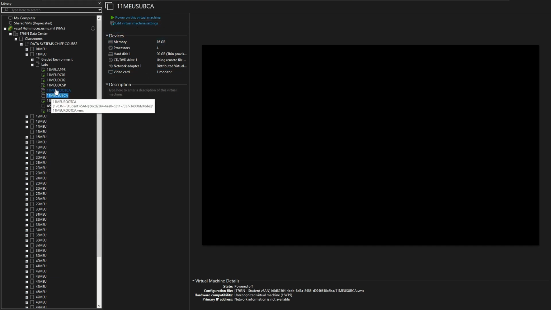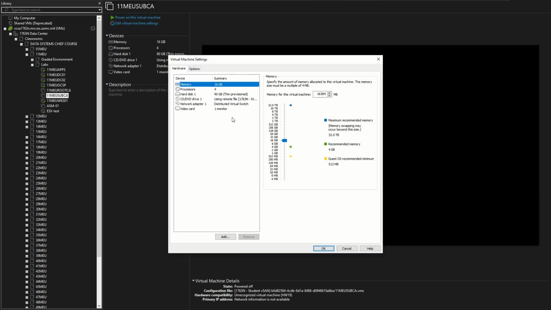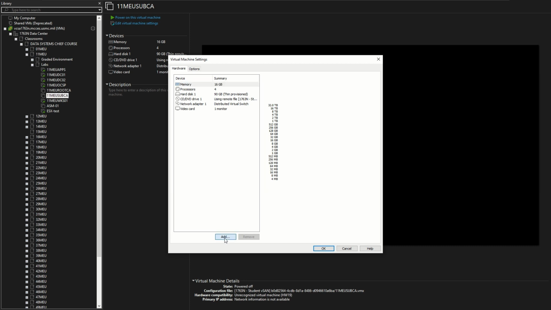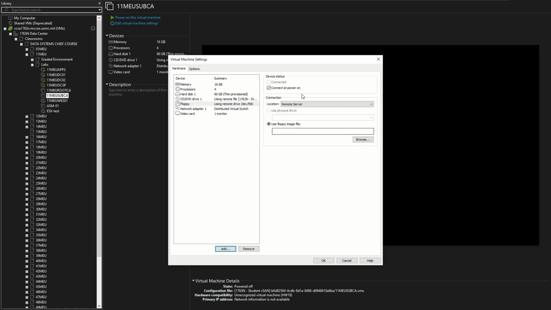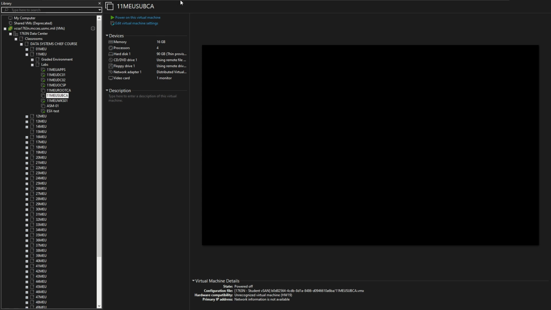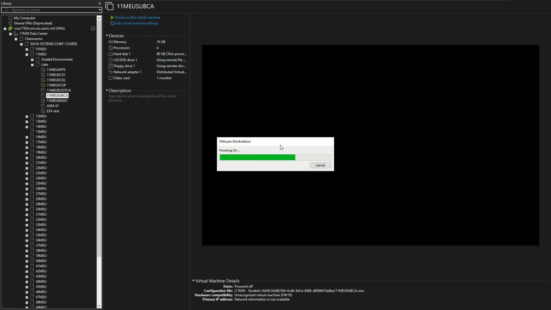So let's go ahead and add the hardware on it. Let's go to Edit Virtual Machine Settings. And here under the Hardware tab, we're going to select Add at the very bottom. Let's select floppy drive, add a floppy drive, and click on Finish. And we'll just leave this unconfigured for now. Click on OK. And then once you've added that in there, you can go ahead and power your virtual machine back on.